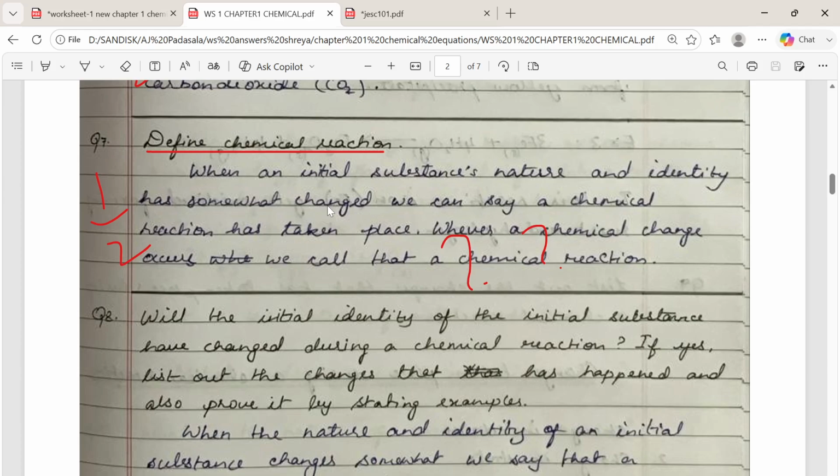If a chemical reaction happens, the nature and the identity of the initial substance will also be changed, and here we are transforming the reactant into product. This is what you have to write. So the proper definition is, you write, chemical reaction is a process of transforming reactants into products. This is the proper definition.